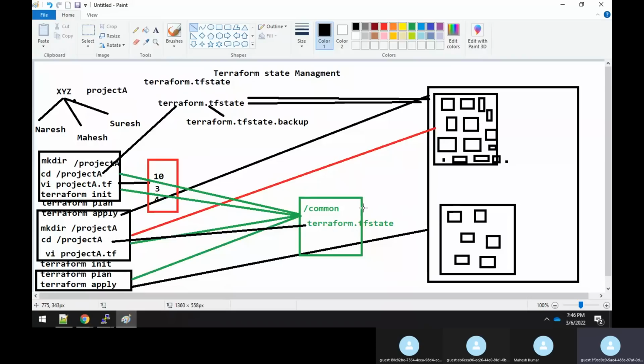And one more very important thing is that this is an NFS share, right? You should always make sure that you maintain the health of this server. The server should always be up and running. That is one use case. This server should not get into a hang state, because if it gets into a hang state, I will not be able to connect and I will not be able to get the terraform.tf state file. So you should make sure that the health of the server is always up and running, and also that the disk space of this common share always stays below the threshold.